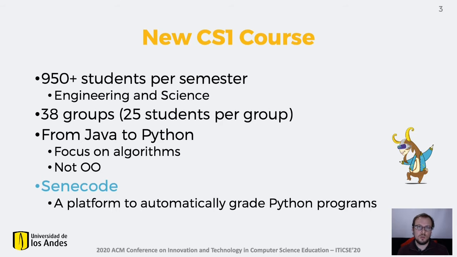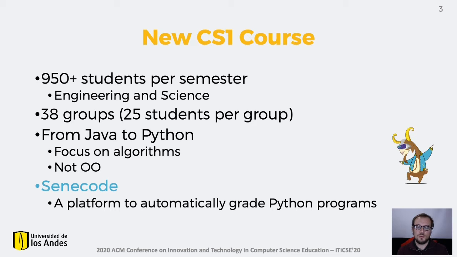The context for this work is our new CS1 course. This is a course for around 950 students per semester, mostly coming from the engineering and science schools. Typically, we have groups of 25, 26 students, and this means that each semester we have around 38 to 40 groups following the course. In this course, we have moved away from Java to Python. We are trying to focus more on the algorithmic part, and we are steering away from object-oriented programming for now in this course.